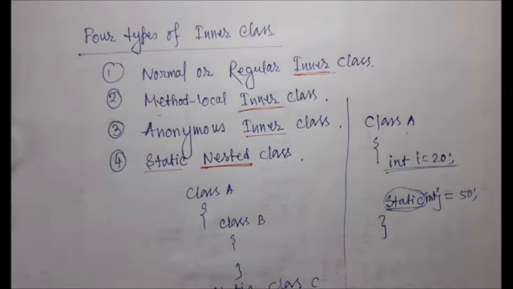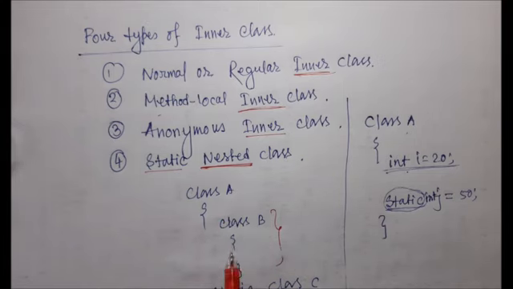Why? Look at this. You can think this declaration of a class, an instance class, belongs to the object, because without creating the object we cannot access this class.